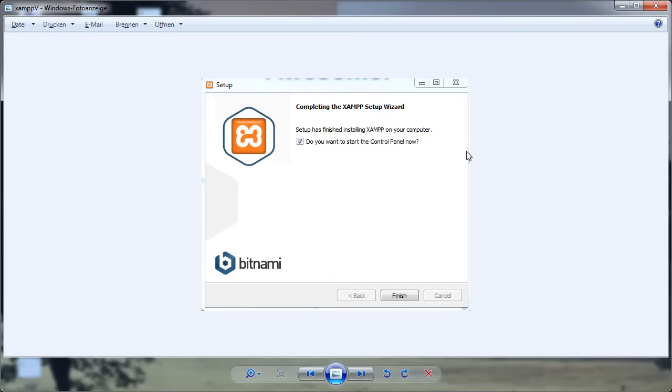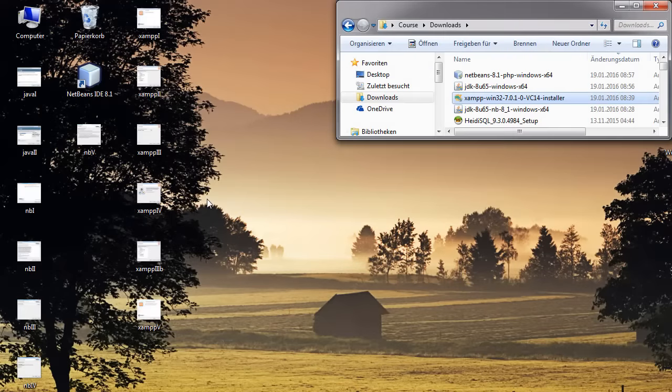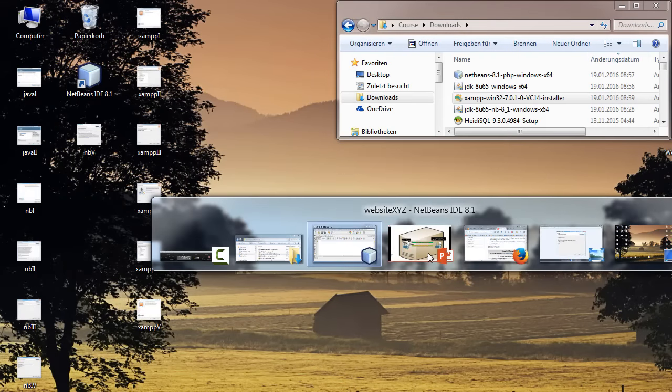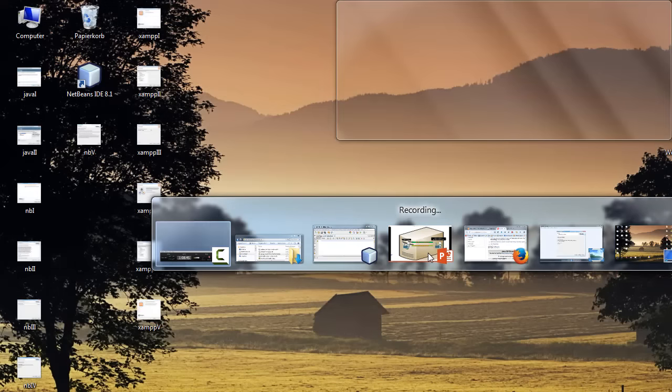Yep, this is it. So then the installation should be done, and when the XAMPP installation is complete, this one comes up: do you want to start the control panel straight away? There we click yes, we want to do that.